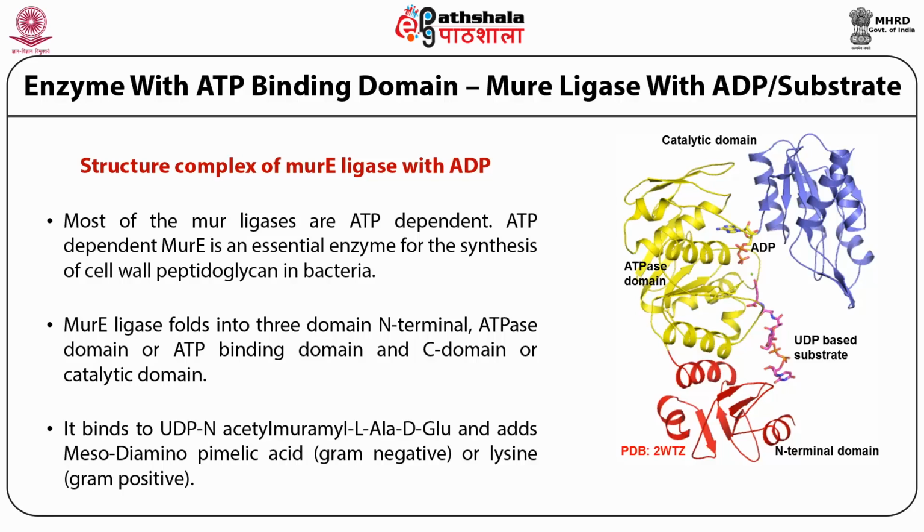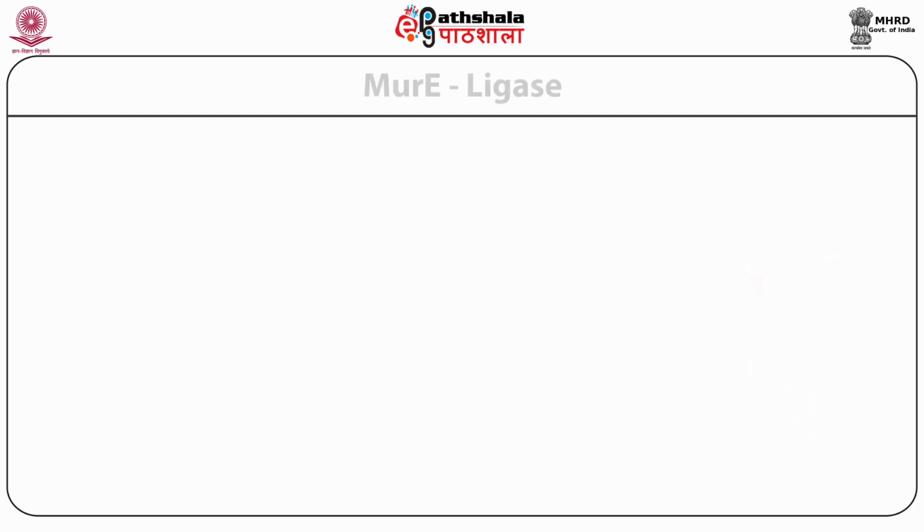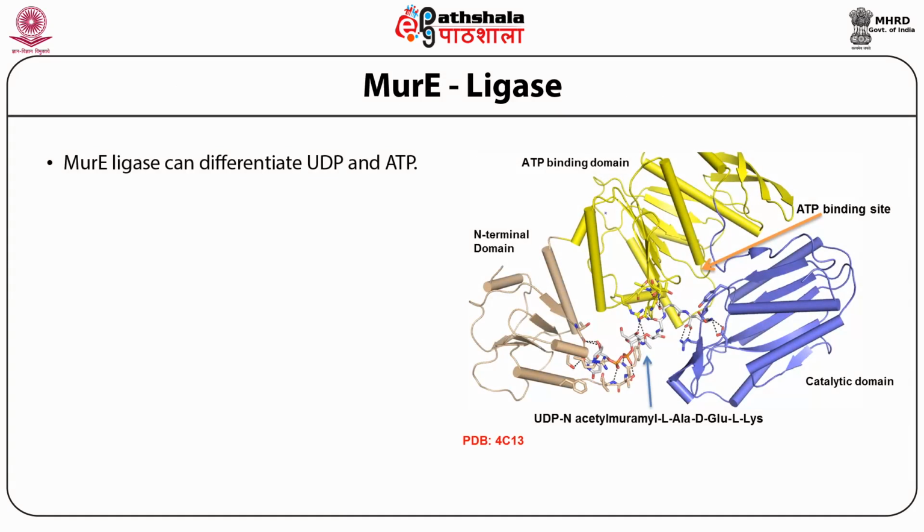So when ATP binds to this ATPase domain, after hydrolysis, the catalytic domain comes closer to the substrate, and then the meso-diaminopimelic acid is added as a third amino acid to this substrate, or it is lysine in case of gram-positive bacteria. Mur ligase can differentiate UDP and ATP. ATP binds to the ATP binding domain, whereas the UDP substrate binds only at the N-terminal domain.